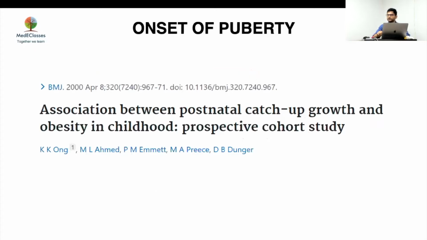So what they're trying to say is that those who have rapid catch-up are more likely to have an early puberty. But even those who have not had catch-up, we tend to see a lot of early puberty happening in.